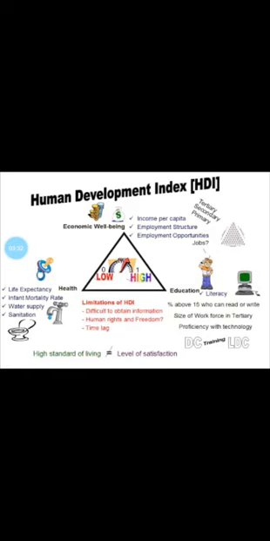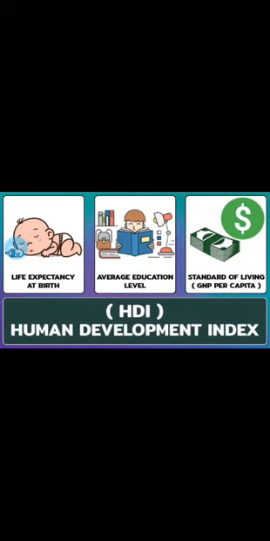So the first one is life expectancy at birth, the next is average education levels, and the third is standard of living. Life expectancy at birth is the life an infant is expected to live at the time of birth. Average education levels means the number of schooling years, or expected schooling years. Standard of living means people's purchasing power. It also tells the degree of wealth and the material comfort available to a person.